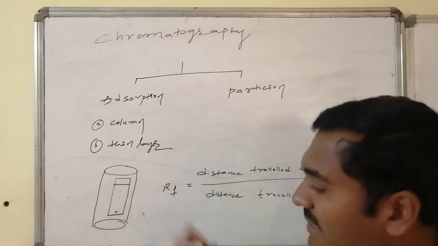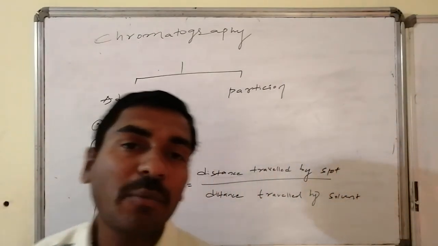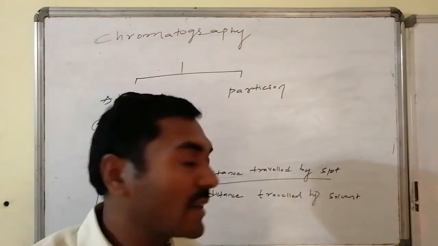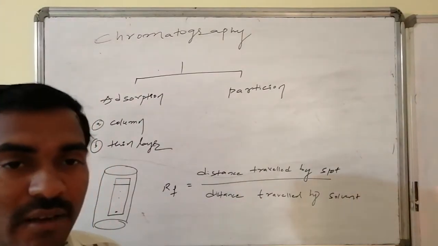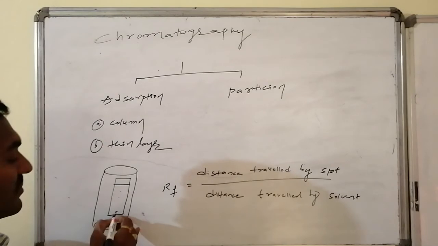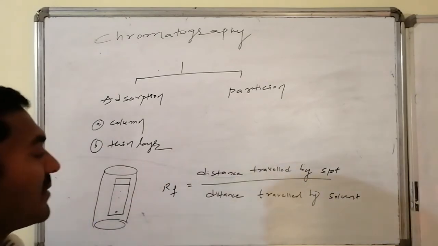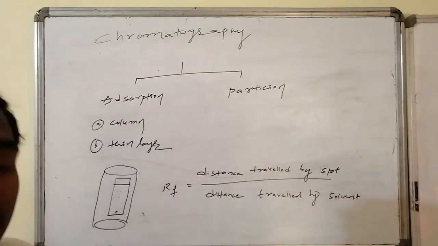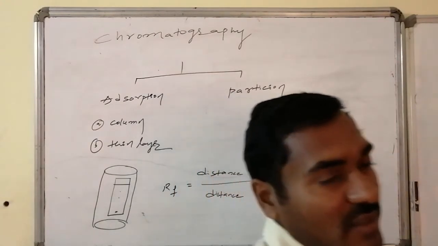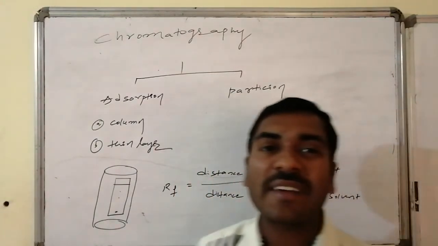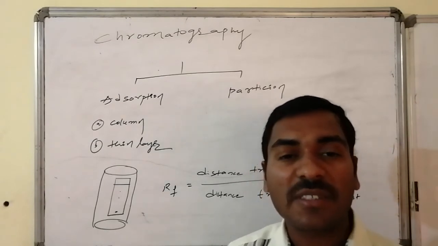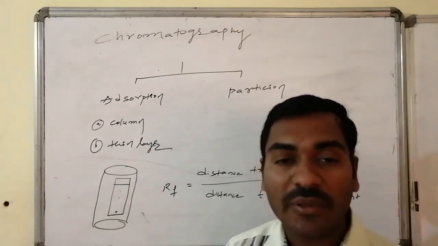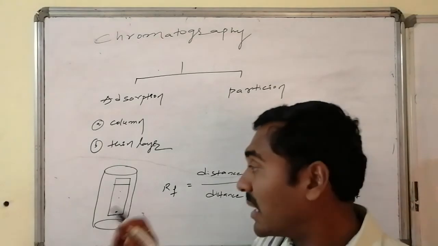Thus, this distance measurement is technically done with the help of a new technical term, the retardation factor. That is, the distance travelled by a compound in the form of a spot from the baseline, relative to the distance travelled by the solvent, is said to be its corresponding retardation factor. The higher the retardation factor, what does it imply? Higher will be the desorption. Lightly adsorbed substances will come first.